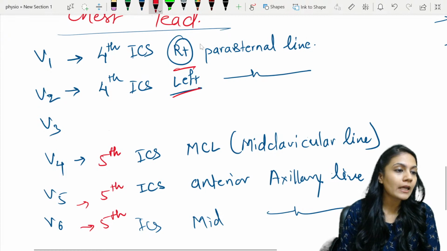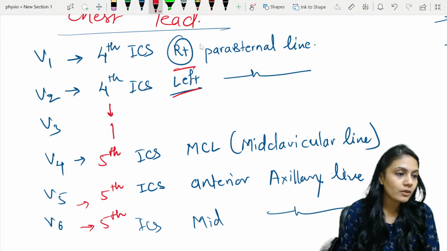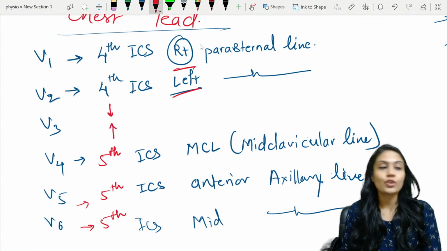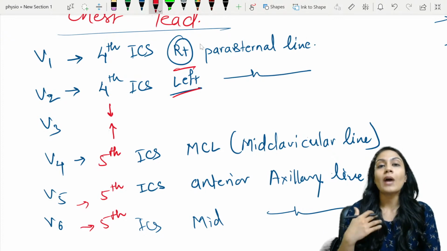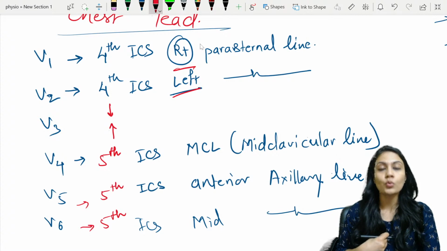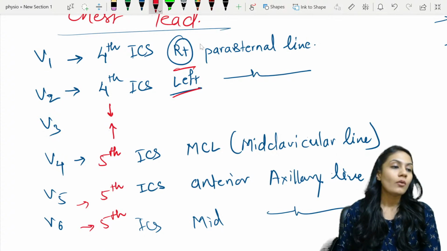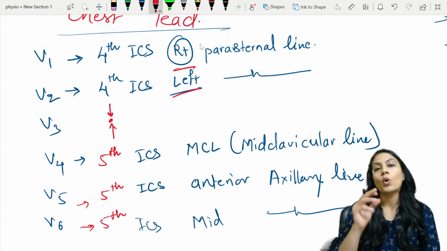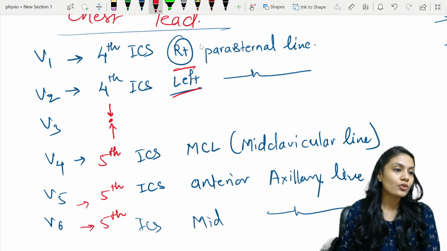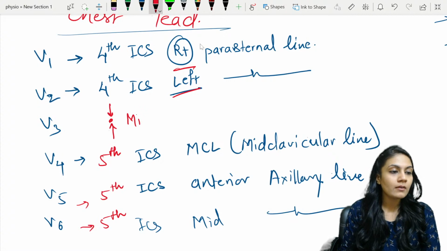Now what about this V3? जहाँ पे भी आएगा इन दोनों का mid point, we are going to attach V3 over there. There is no specific point for V3. You have to attach V2 and V4 first, and then wherever the midpoint of V2 and V4 comes, over there we are going to attach V3. So where are we going to join it?